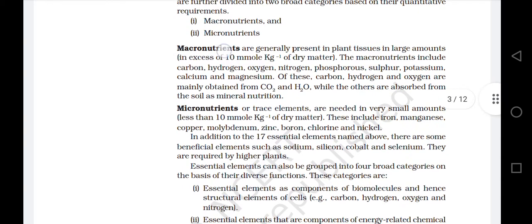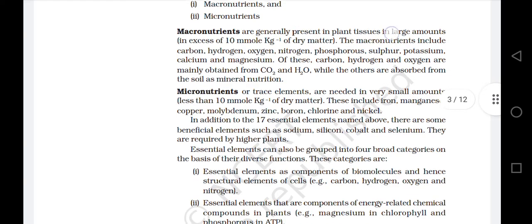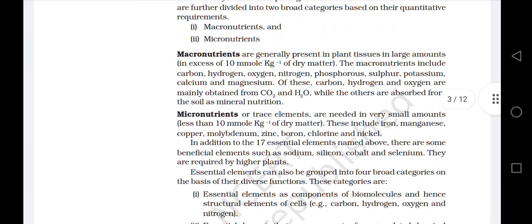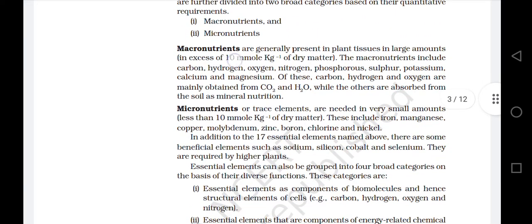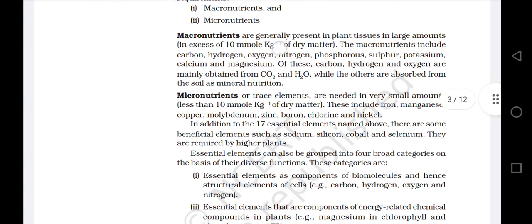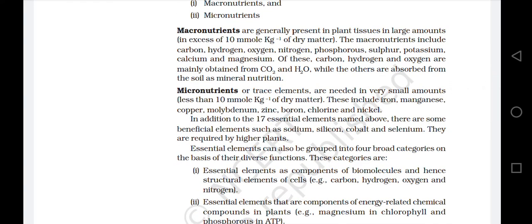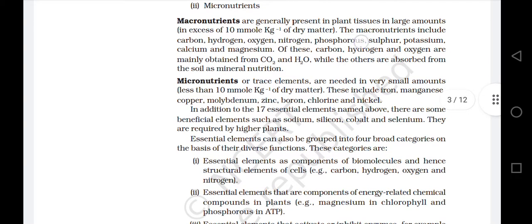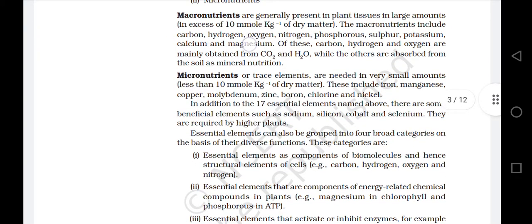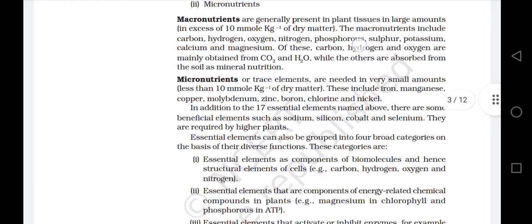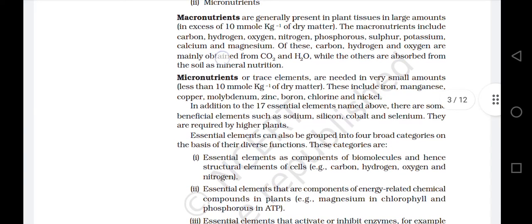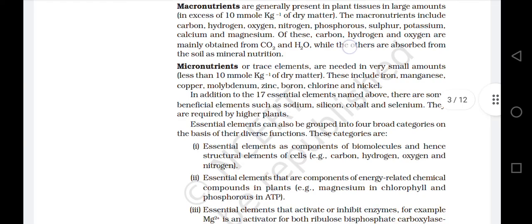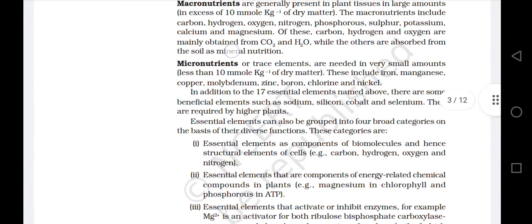Macronutrients are generally present in plant tissue in large amounts, in excess of 10 millimole per kilogram of dry matter. The macronutrients include carbon, hydrogen, oxygen, nitrogen, phosphorus, sulfur, potassium, calcium, and magnesium. Of these, carbon, hydrogen, and oxygen are mainly obtained from CO2 and H2O, while the others are absorbed from the soil as mineral nutrition.